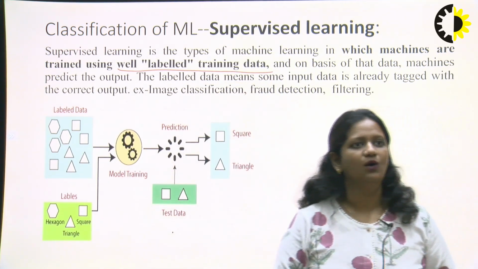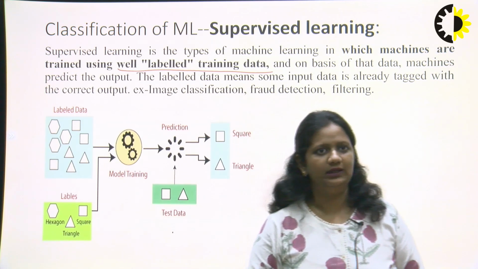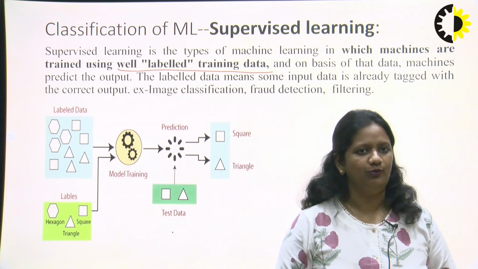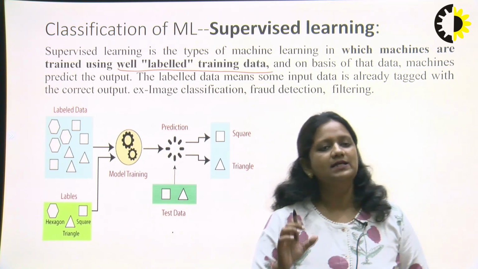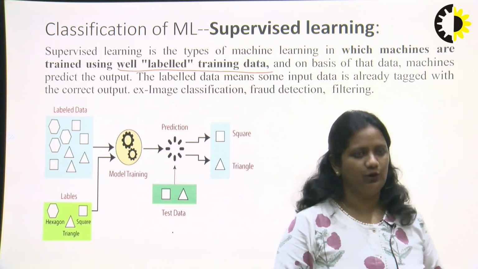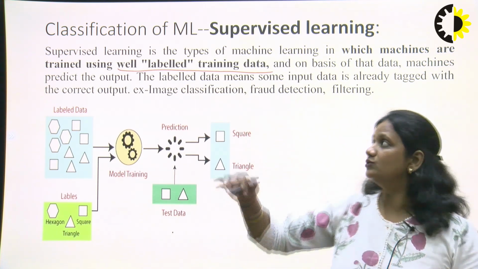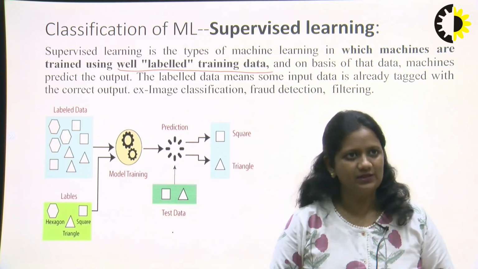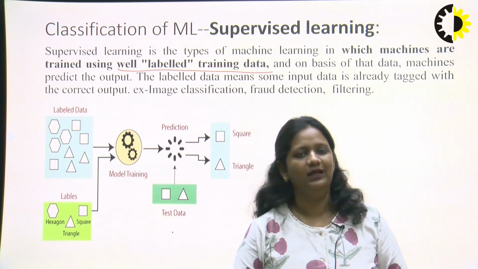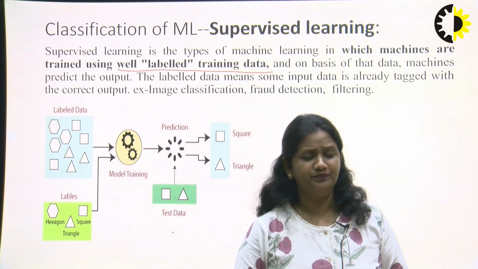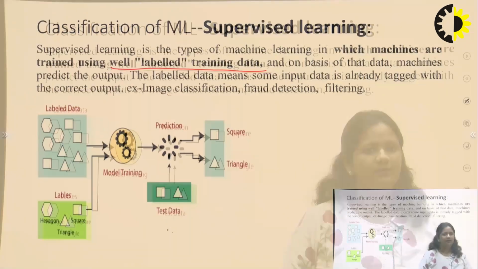And on the basis of that, the machine predicts the output. Labeled data means some input data is already tagged with the correct output. So the definition of supervised learning is: a type of machine learning in which machines are trained using well-labeled data, and on the basis of that data they predict the output.